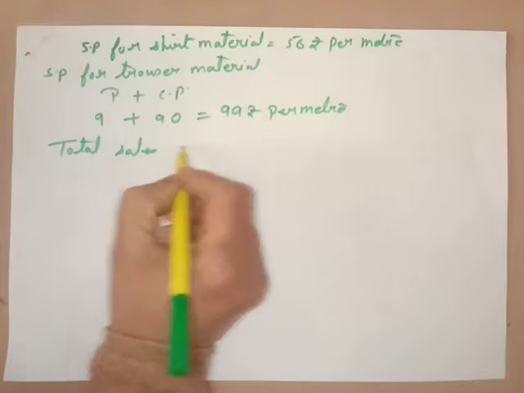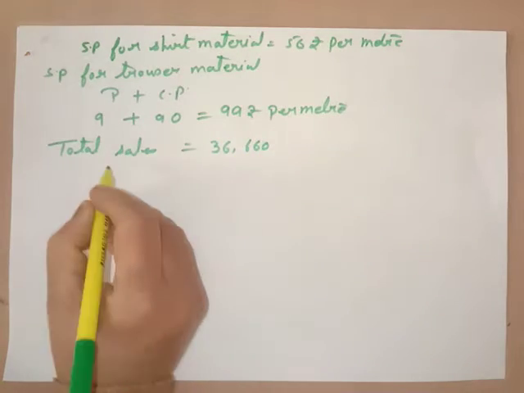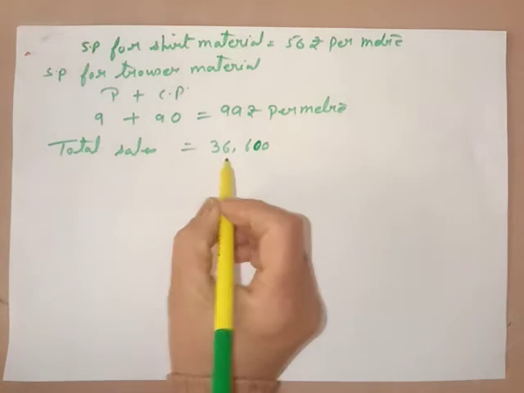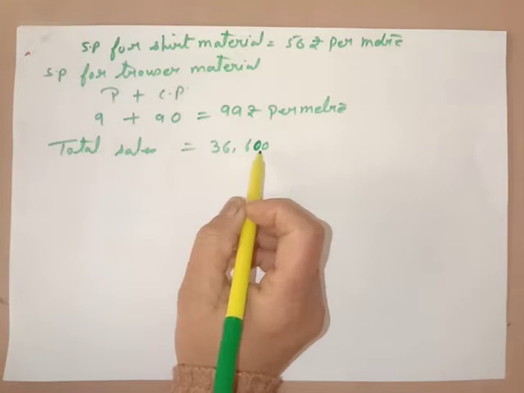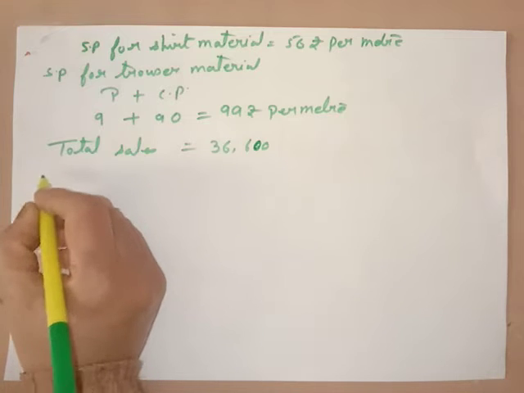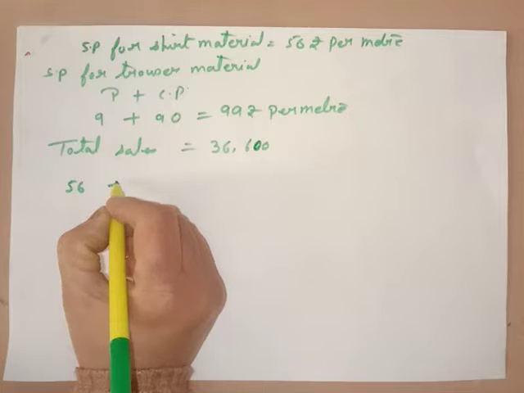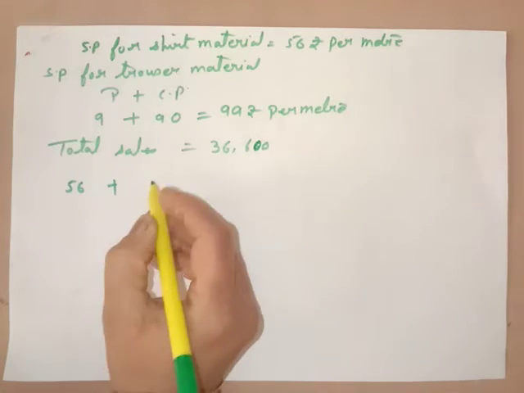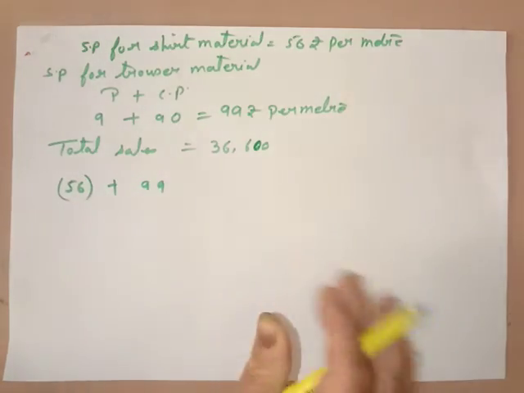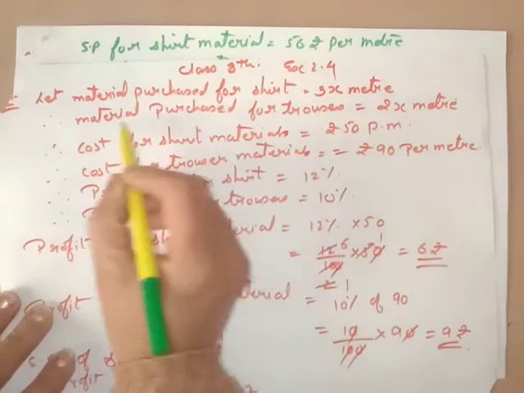So the selling price of shirt is 56 and the selling price of trouser is 99, but our ratio of how much material was 3x for shirt and 2x meters for trouser.